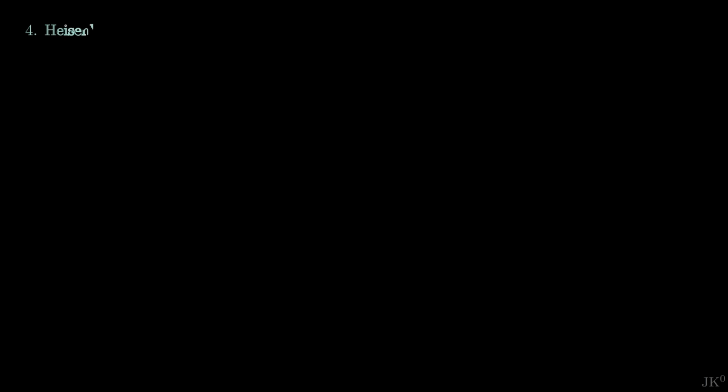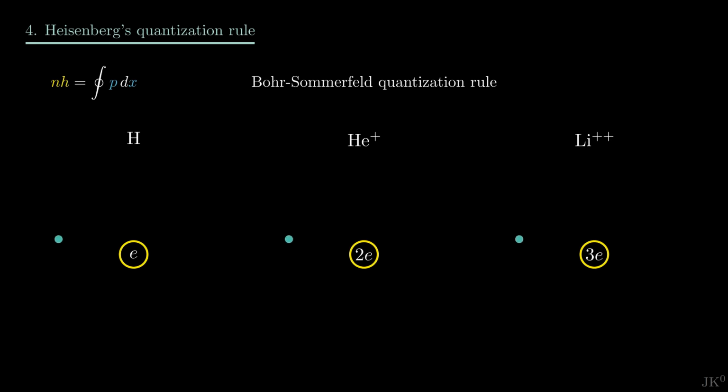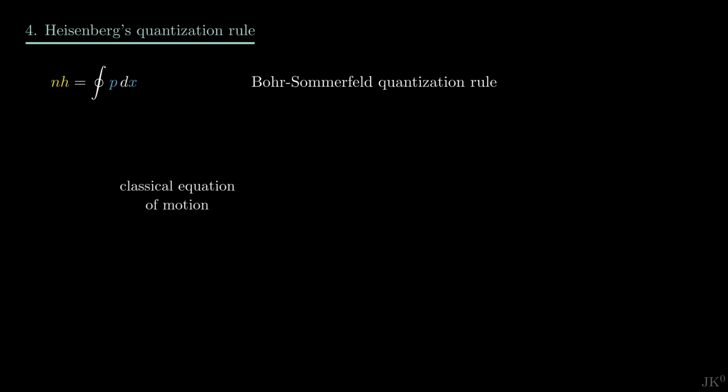The fourth and final concept introduced by Heisenberg was a new quantization rule. I remind you that the old quantum theory was mostly based on the rule developed by Bohr and Sommerfeld. This was very successful for describing an isolated hydrogen atom, but it failed in light of new experiments. This rule worked as follows. First, write the classical equation of motion. Then solve the equation to find the classical solution. And finally, force the classical solution to satisfy the Bohr-Sommerfeld rule.